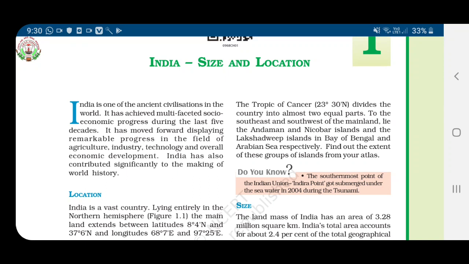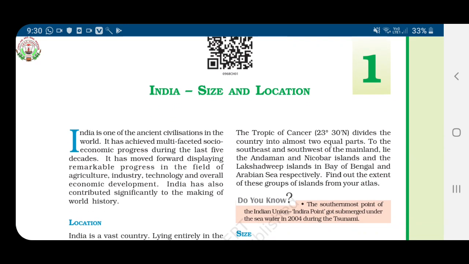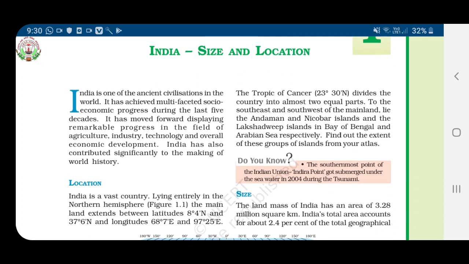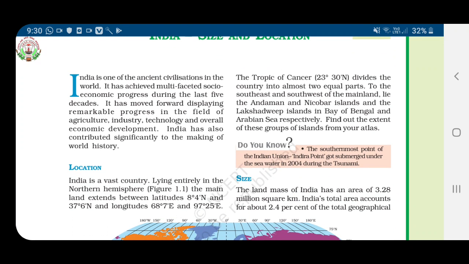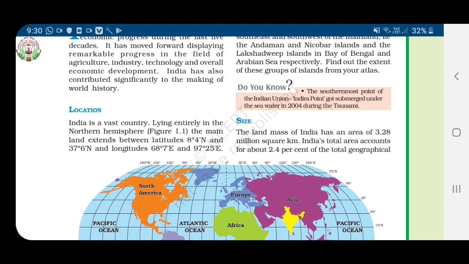Today we are going to revise the first chapter of Geography, India, Size and Location, which is your pre-midterm portion. Now, about location: India is a vast country lying entirely in the northern hemisphere.